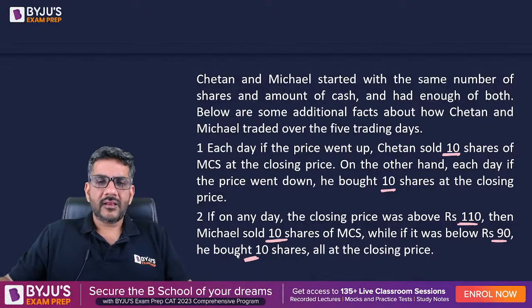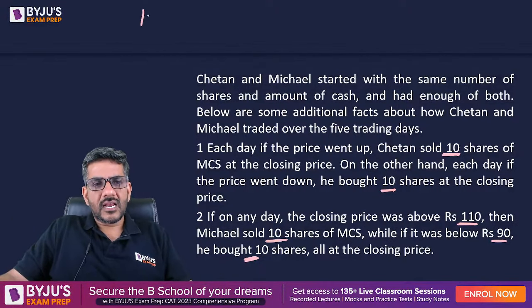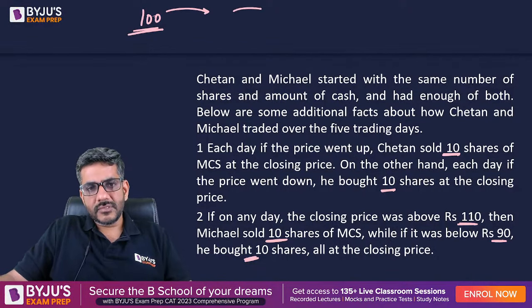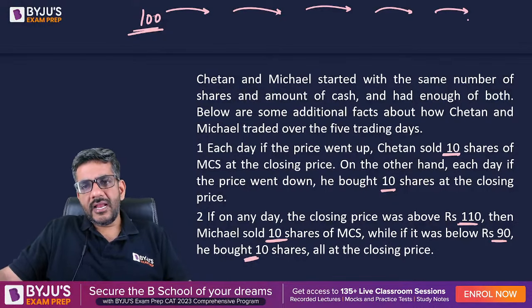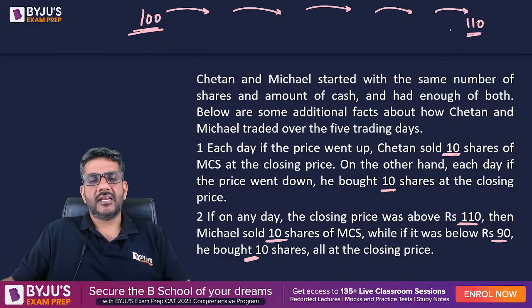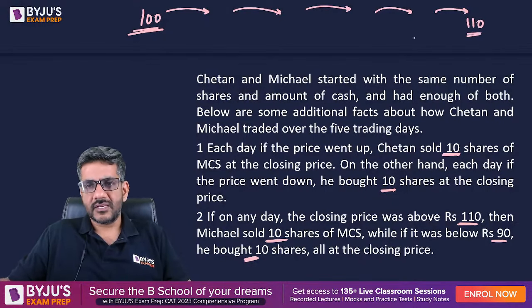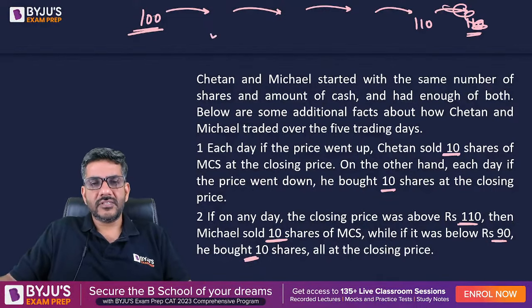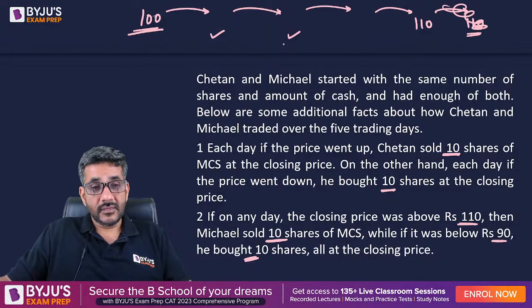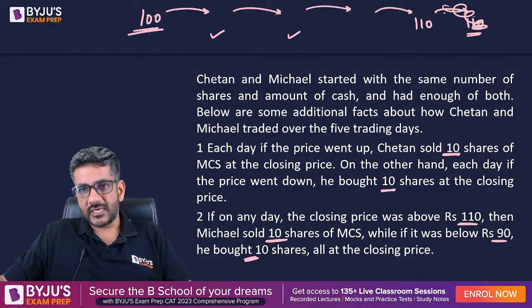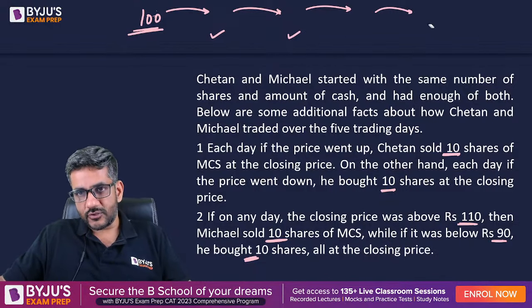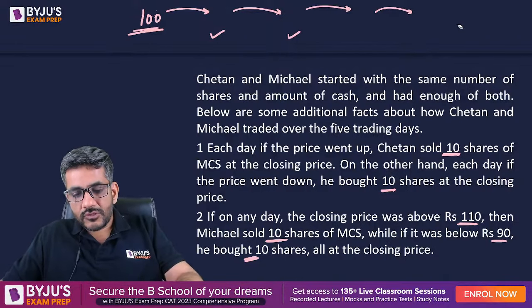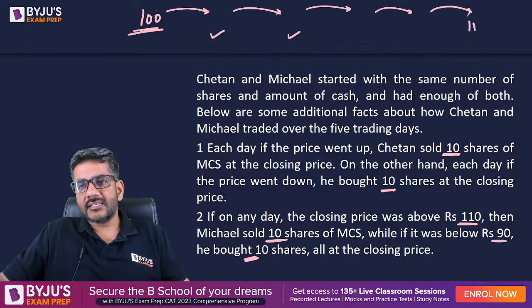Now, one thing is very clear over here. If the original price is 100 and then there are 5 changes, 1, 2, 3, 4, 5, and at the end of the fifth day the price is 110. At the end of the fifth day, because it is at the end of the first day, second... sorry, original price was, yes, it was correct. So I had written it correct over here. So at the end of the fifth day, the price is 110.